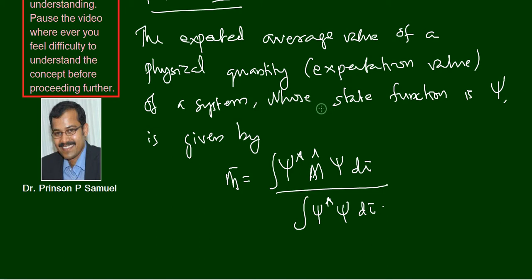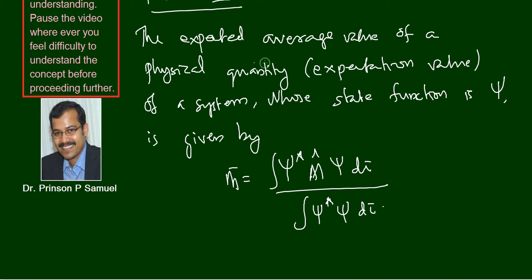So we want to measure the total energy of the system, and each time we measure it, we may get some allowed value for that total energy. And the average of this total energy will be given by m bar is equal to integral psi star m cap psi d tau divided by integral psi star psi d tau. This is the meaning of the postulate.